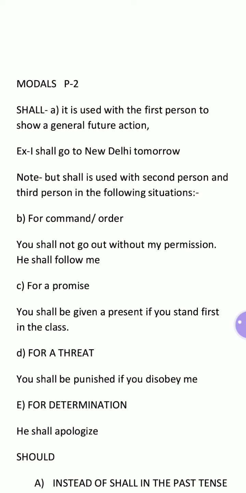So we are actually doing the part of auxiliary verbs. Auxiliary verbs are also in two parts. The first part is modal verbs and the second part is helping verbs. Helping verbs means is, am, are, has, have, had. They are helping verbs. Okay, they help verbs to give their meaning. But here we are doing modal verbs.